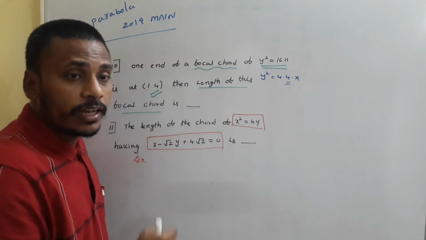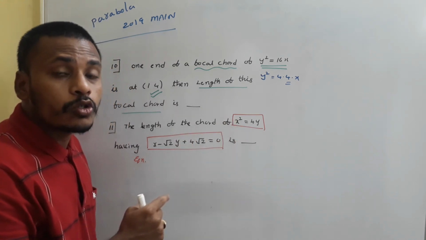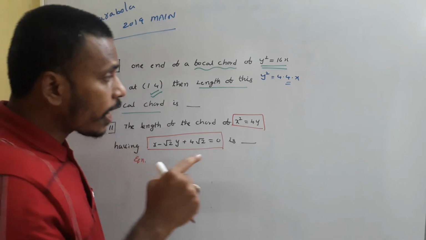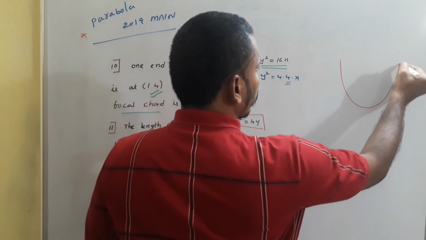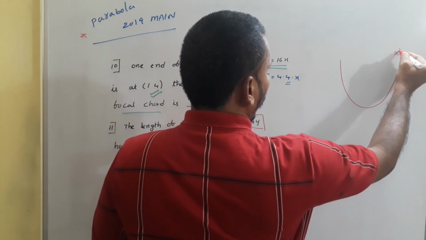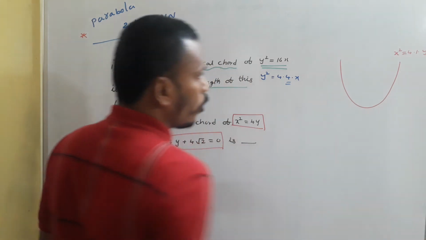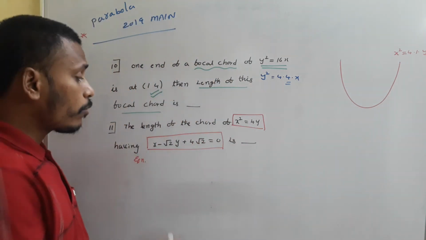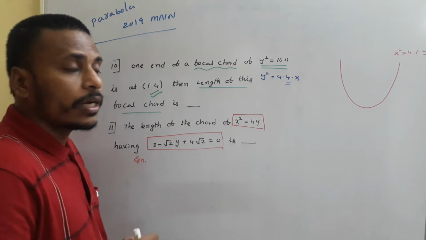We need to calculate the length of the chord. x square equals 4ay is an upward parabola. So this is the rough sketch of the parabola, x square equals 4ay, with 4 into 1 into y. And for this parabola, this is a chord. We need to calculate the length of the chord.